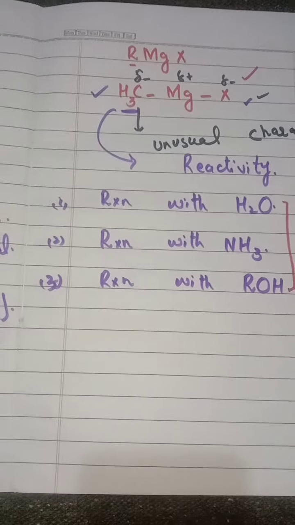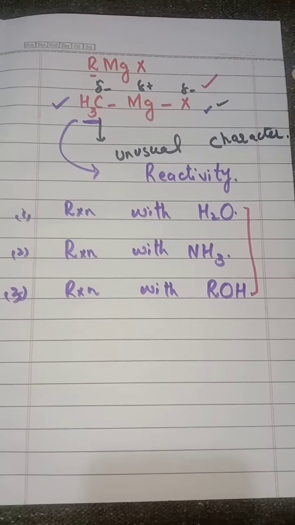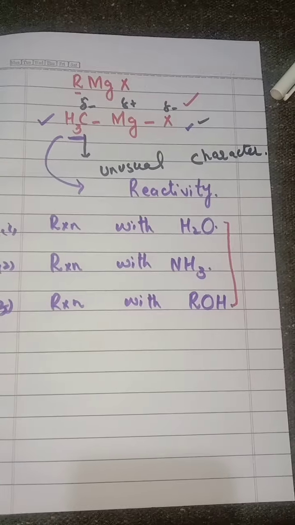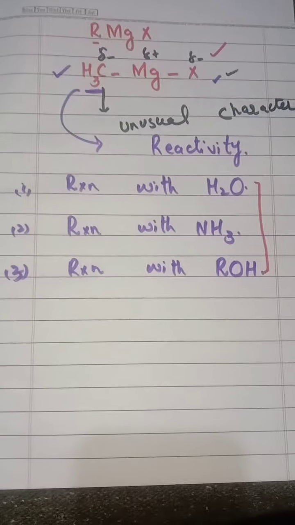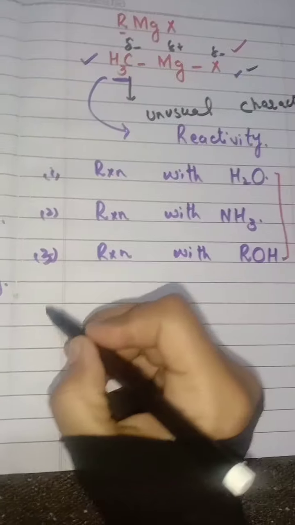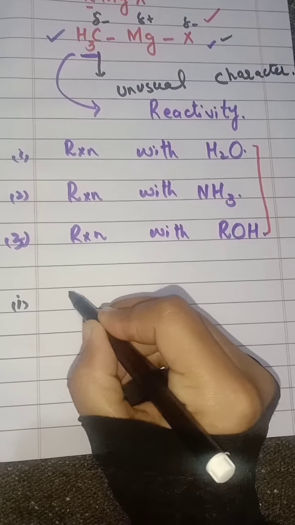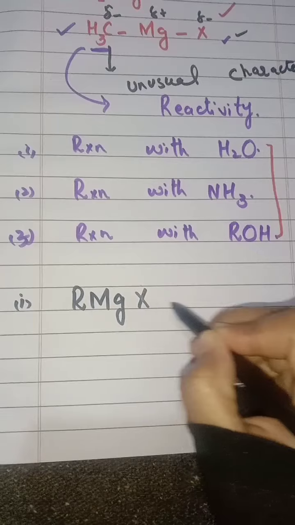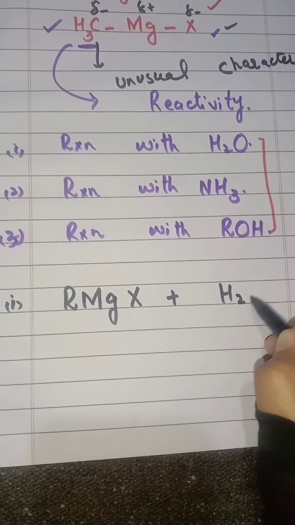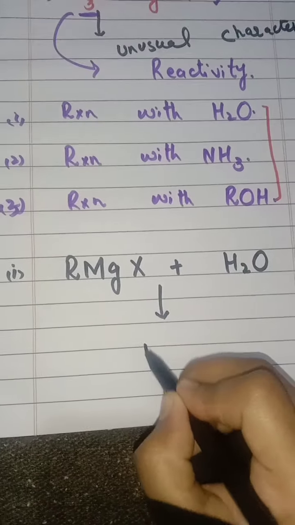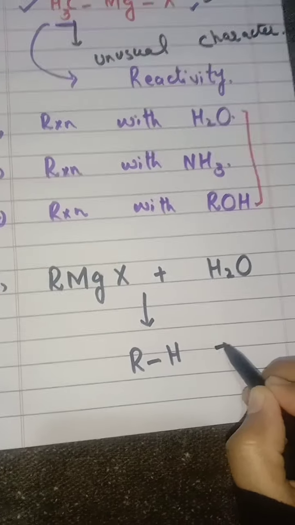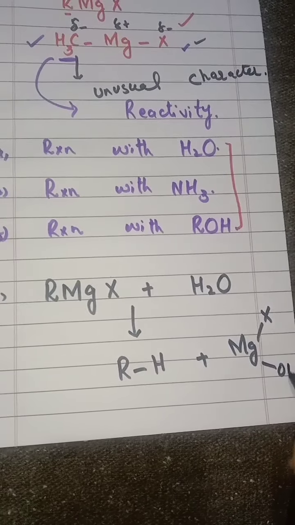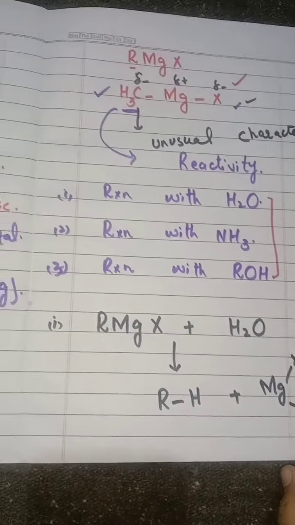Let's see what the reactions of all these compounds with the Grignard reagent are and how they give us alkanes. So first is reaction with water. Here we are taking Grignard reagent with water. It gives us RH plus. Now let's see its mechanism.